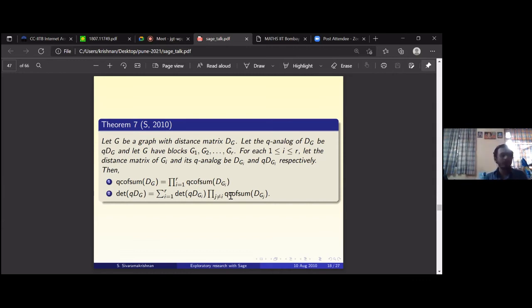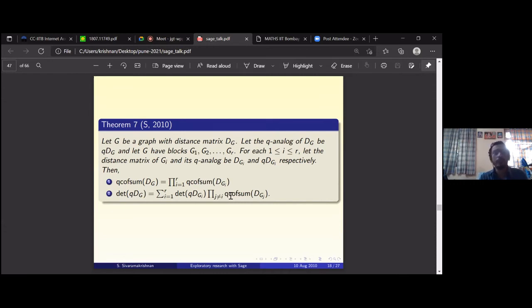In this, if Sage had not been there with me, there is no way I would have done it, because you want to compute the determinant of a matrix, even a 5 by 5 matrix, with polynomial entries. It's very tough, not straightforward. For the determinant, all you need is the matrix over a commutative ring, and polynomials in one variable form a commutative ring. So you can get something interesting, but it's very tough to find the determinant by hand.